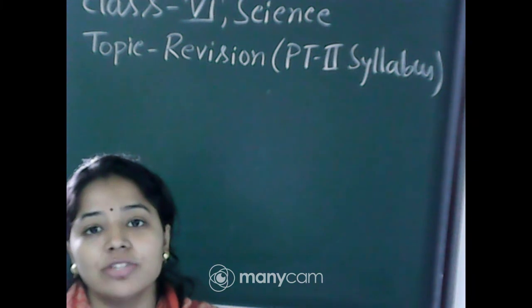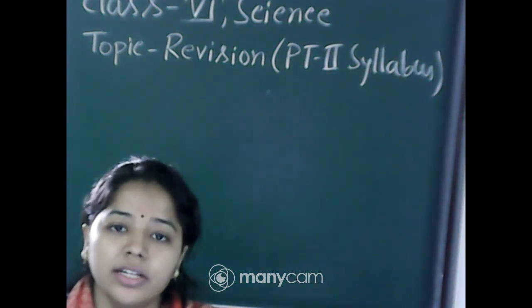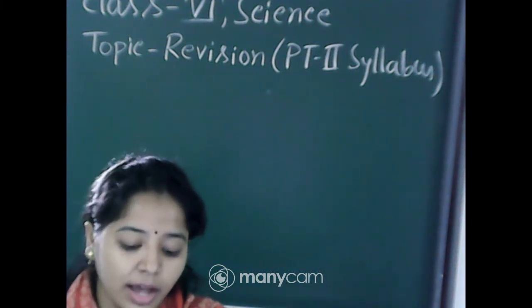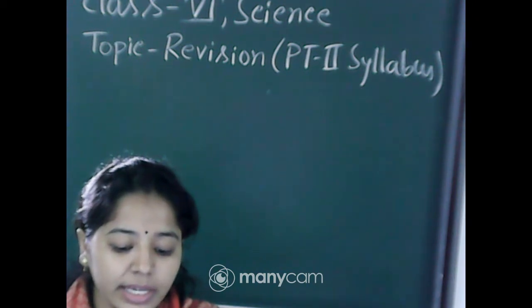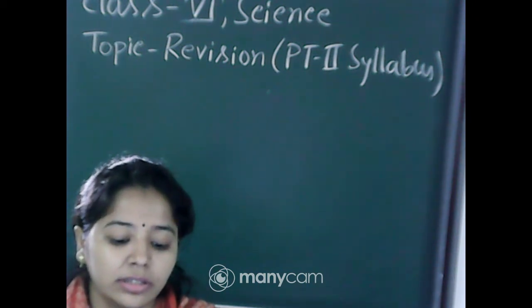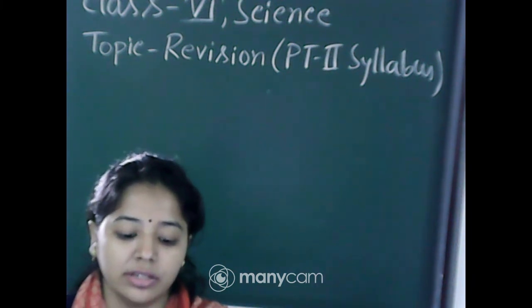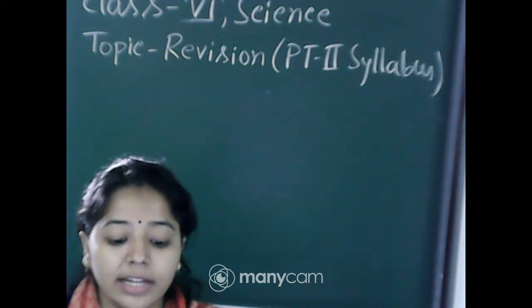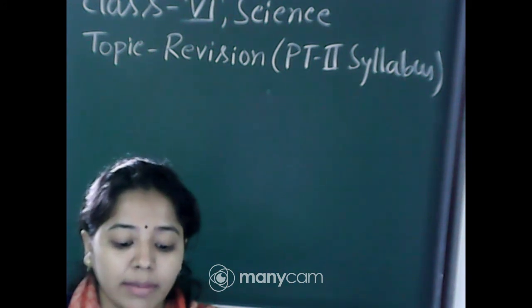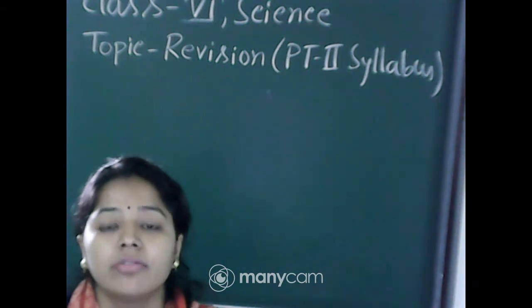Now the option D is all the above. So what will be the answer? Option D, all the above. Okay, I hope you understood. Now the next question is there, that Shomik is writing some sentences about changes. Choose the statement where you can say that the statement is incorrect about changes. So you have to say which sentence is incorrect for changes.